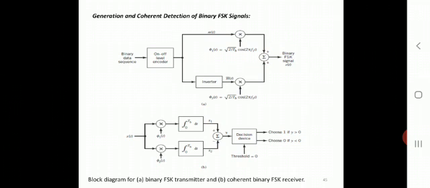The resulting difference y is compared with the threshold of 0. If y is greater than 0, the receiver decides in favor of 1. On the other hand, if y is less than 0, it decides in favor of 0. If y is exactly 0, the receiver makes a random guess, like a coin flip, in favor of 1 or 0.